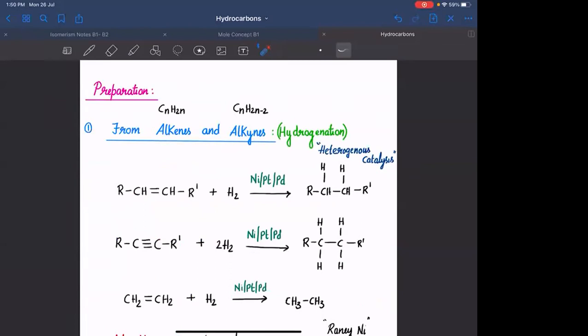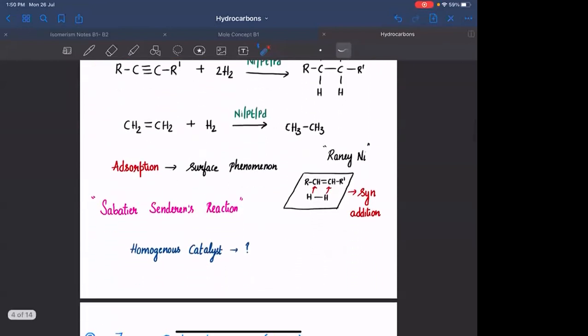Agreed? Okay. And the reaction is called a hydrogenation reaction, which happens in the presence of a catalyst, either nickel or platinum or palladium. And this particular catalyst is a heterogeneous catalyst. That means hydrogen is in the gaseous phase and the catalyst is solid. As both of them have different phases, I'm saying that it is a heterogeneous catalyst. I gave you a homework to tell me about the homogeneous catalyst used in hydrogenation reaction. What is the answer for that?